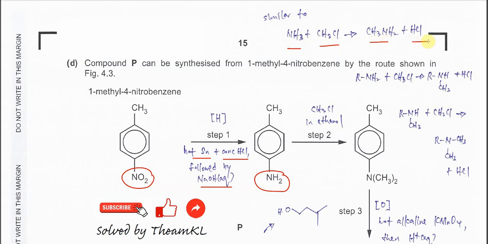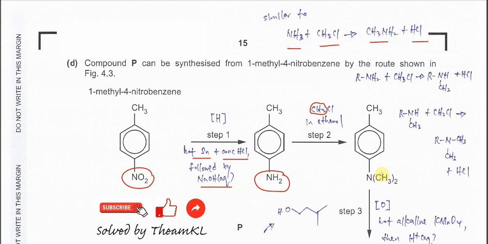With HCl. So this reaction is very similar to this step 2, where the hydrogens here are replaced by this methyl group. As you can see, one of the hydrogens here is replaced by the methyl group after the reaction. So if we want the hydrogens replaced by the methyl group, we must use the methyl with a halogen, in this case the chloromethane. So it can form the dimethyl group.